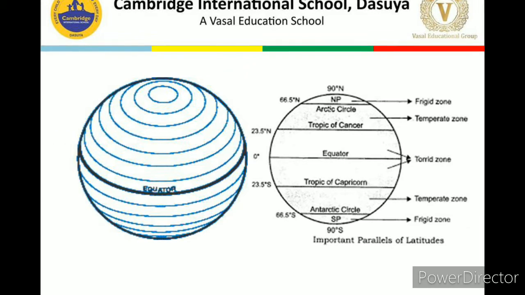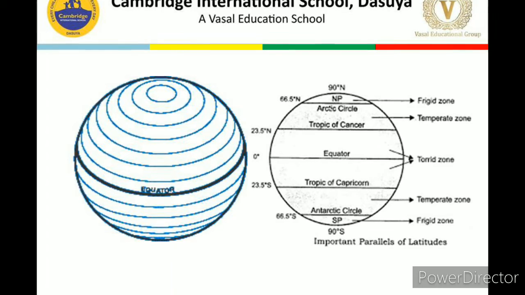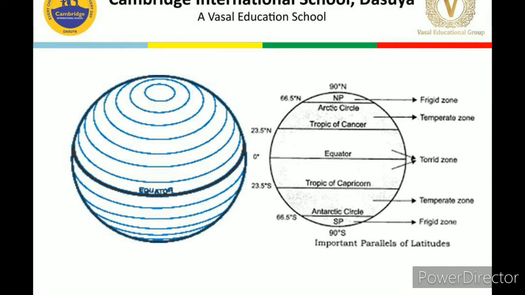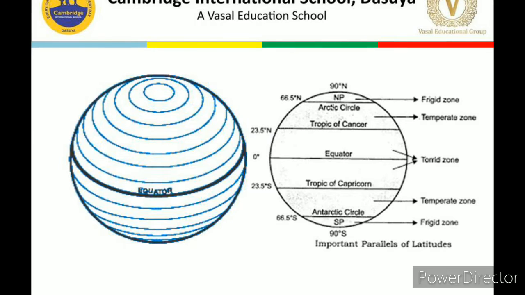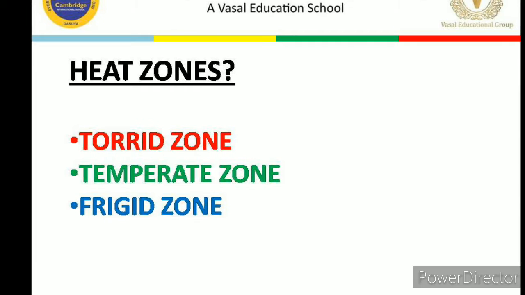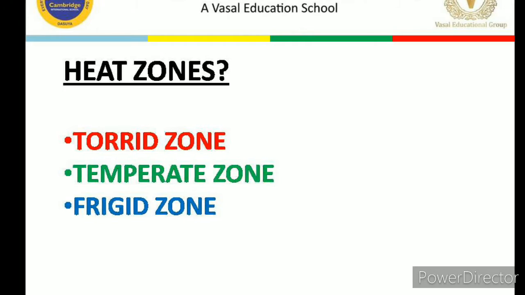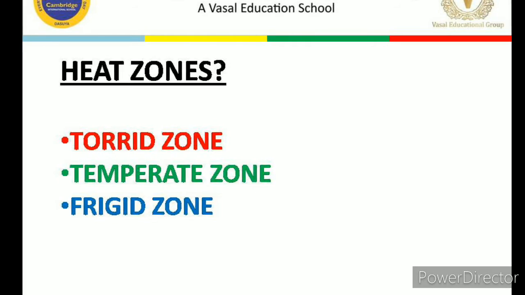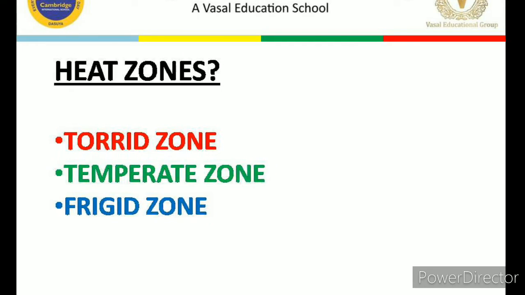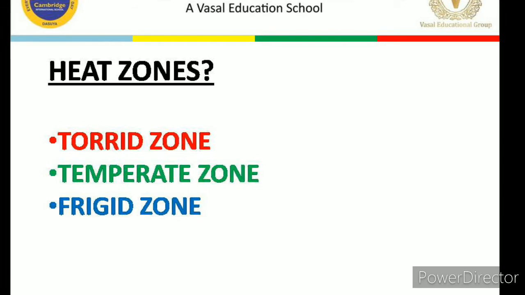These five are the main latitudes. Again I am revising: equator, then Tropic of Cancer, Tropic of Capricorn, Arctic Circle and Antarctic Circle. These five are the main parallels of latitude. Dear children, next is heat zones. So can you please tell me what are the heat zones? Okay, simply we can say that we have divided the earth into different zones according to the amount of heat it receives. So there are three heat zones.